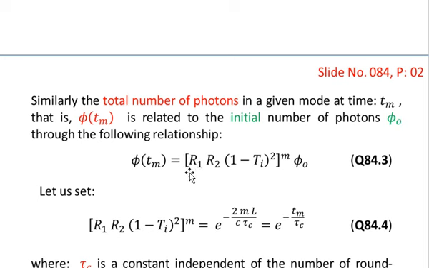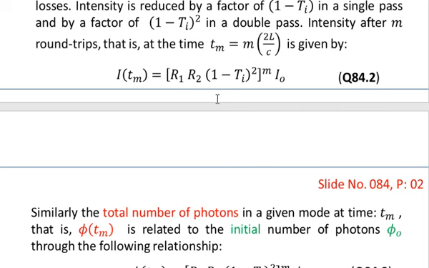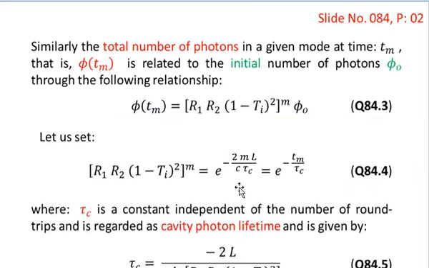That is, phi of Tm is equal to R1 into R2 into (1 minus Ti) whole square, this whole term raised to power m, and then multiplied by the initial number of photons phi naught. So this is what we have written in equation number 3, following exactly equation number 2, replacing the intensity by the number of photons.